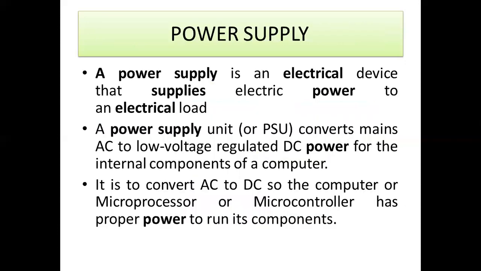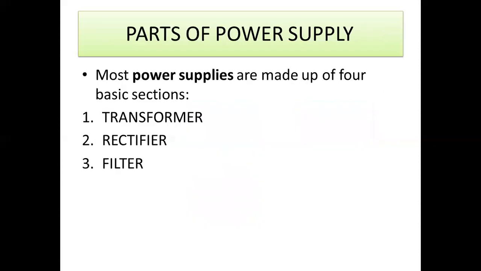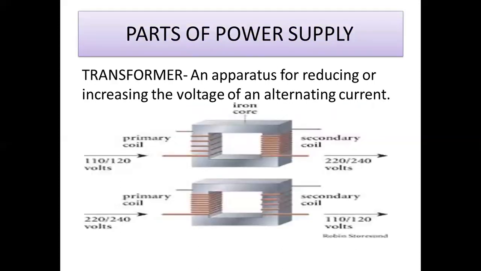I already told you what the need for the power supply is. The power supply consists of three parts, namely transformer, rectifier, and filter. So this is a transformer. A transformer is used for reducing or increasing the voltage of an alternating current. What is a step-up transformer? The primary side winding is less when compared to the secondary side coil. That is nothing but step-up. If you give 120 volt, it is stepped up or increased to 240 volt. That is a step-up transformer.